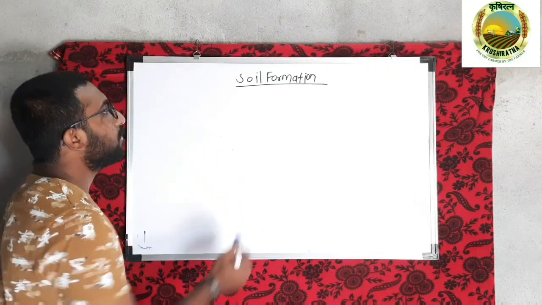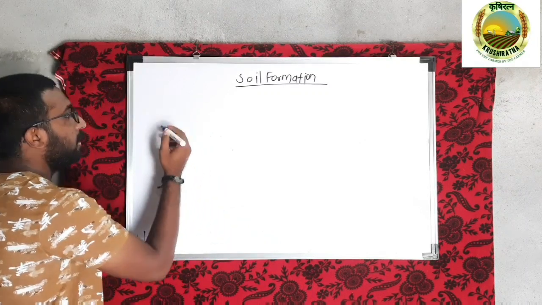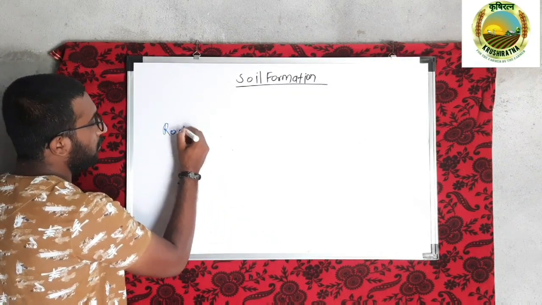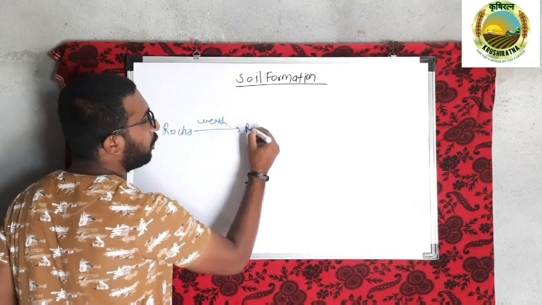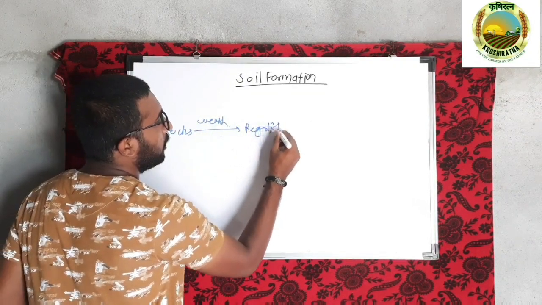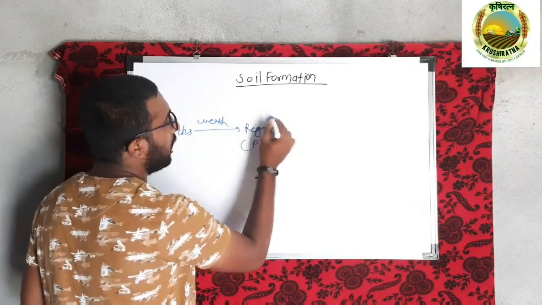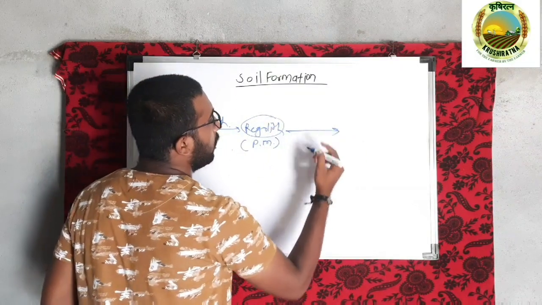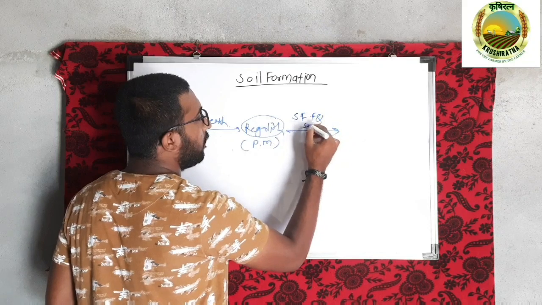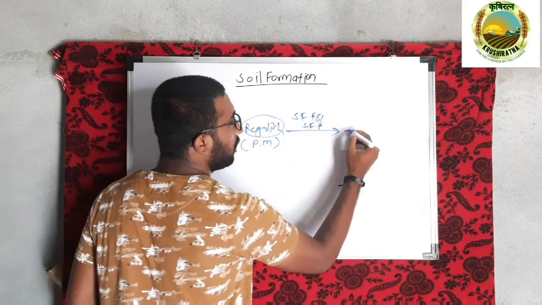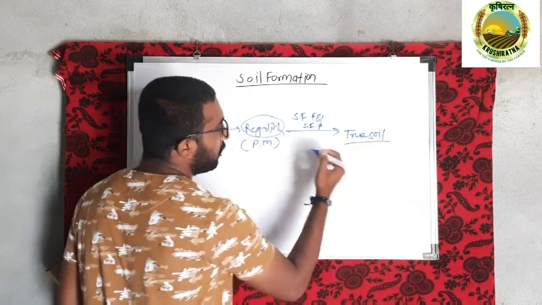The process of soil formation can be seen as: rocks on weathering turn into regolith, which is a parent material for the soil forming processes, and this regolith, under the influence of various soil forming factors and soil forming processes, turns into true mature soil.